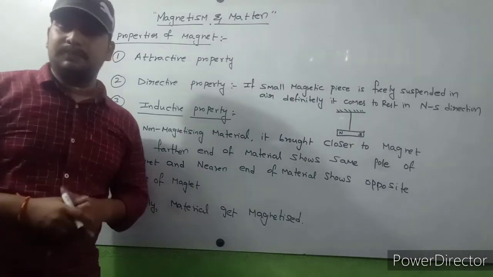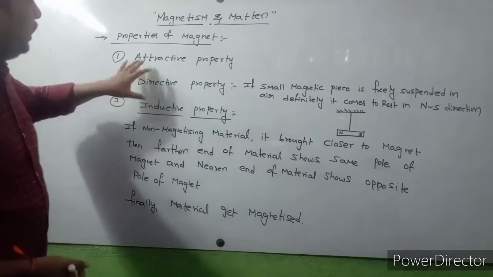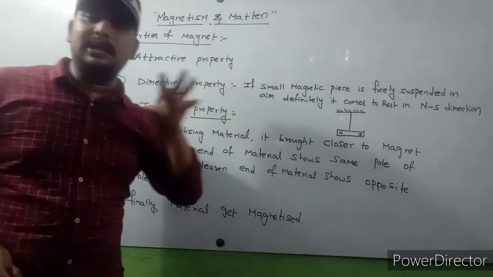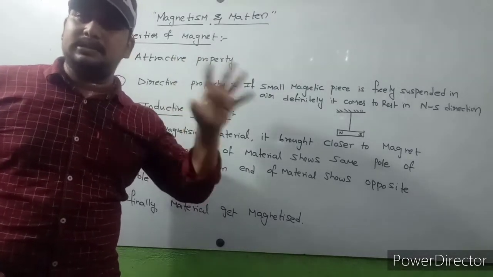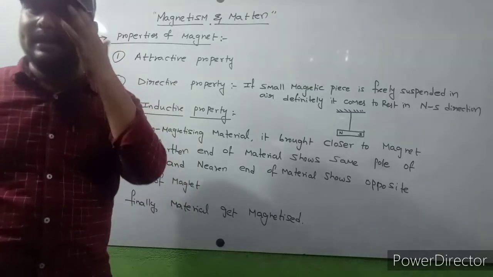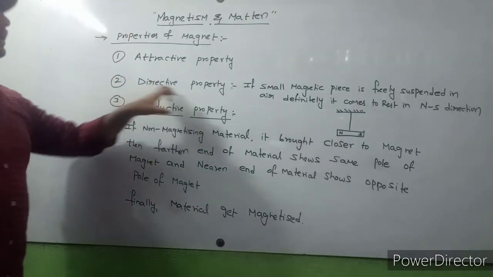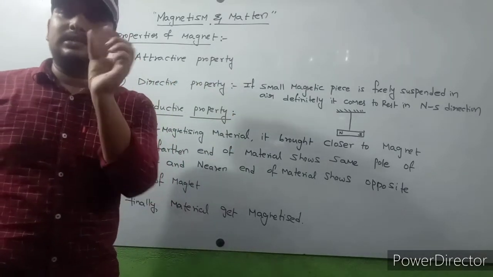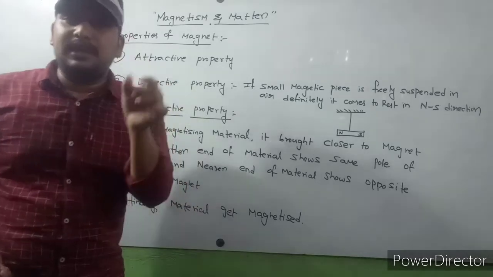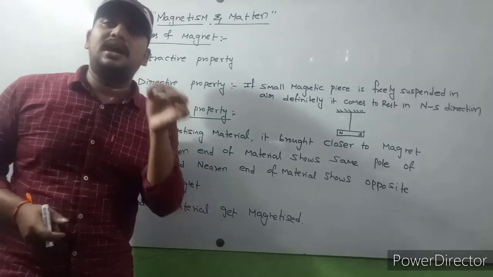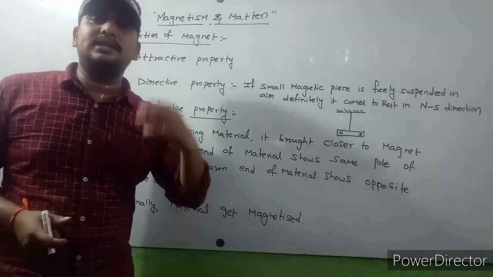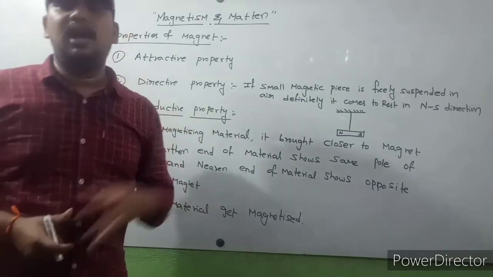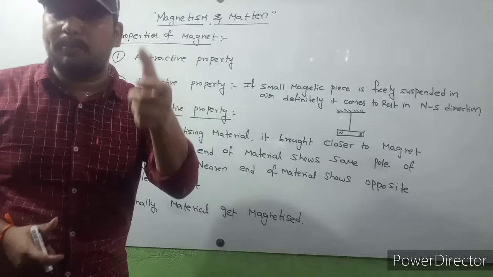Again, I recapitulate once. So please observe carefully. One is attractive property. Every magnet has the capability to attract magnetic materials. That property is called attractive property. Next, directive property. Let us consider a small piece of magnet that is freely suspended in air with the help of a rigid support. After some time, it comes to rest in north and south direction. So this is called directive property.